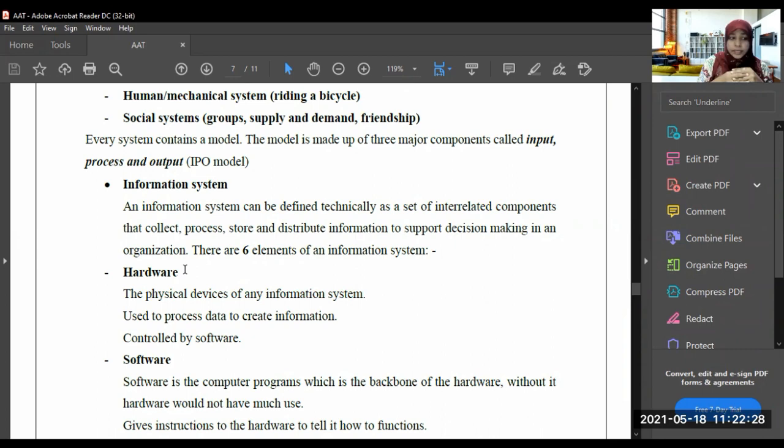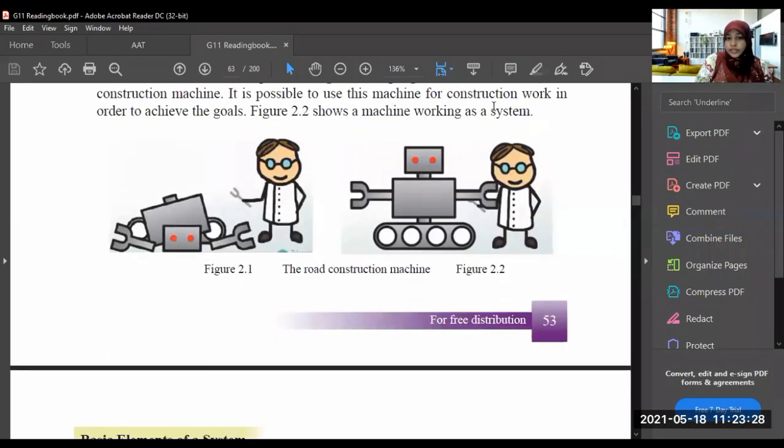Now for example, I will tell you about a robot. A full set robot is a system, right? If you part these components, now see here, this is a system, a machine is a system, right? So if it is not set together, now these are components, okay? The hand is a component, eyes are components, the head is a component, the body is a component, and this wheel is a component.